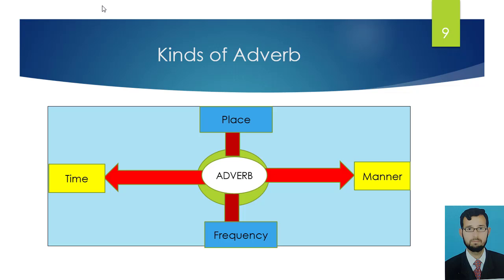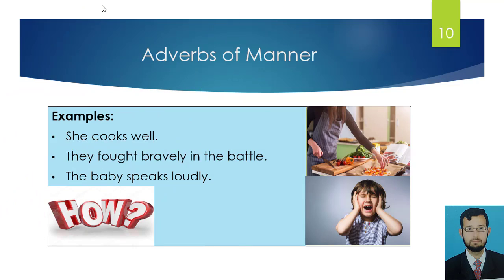Number 1, adverb of place. Number 2, adverb of manner. Number 3, adverb of time. Number 4, adverb of frequency. Dear students, first we discuss adverbs of manner. Adverb of manner answers the question how. Adverbs of manner tell us about the quality of an action and answer the question how in relation to the verb.